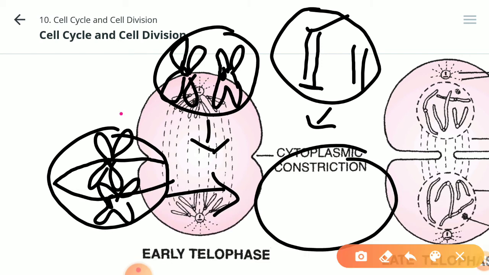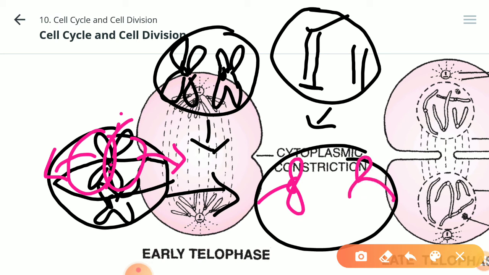Now the replicated DNA will start separating from one another. Means one half of the chromosome, this half of the chromosome moves toward this side, another half will move toward this side. So what is happening here actually, this is one half, this is another half. This is about second chromosome one half, this is about second chromosome one half.